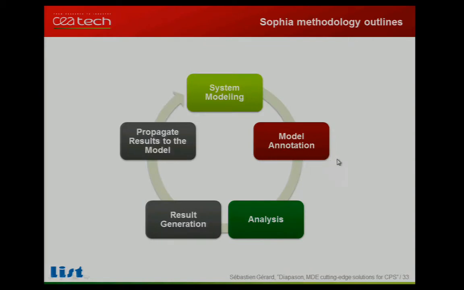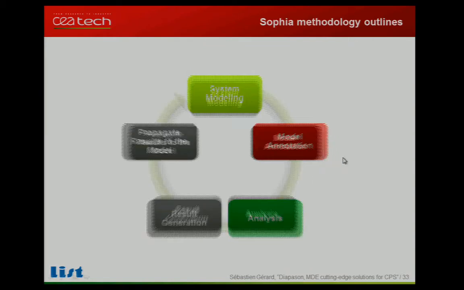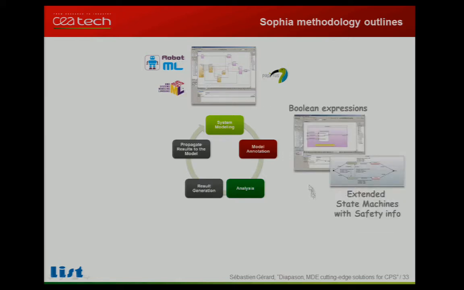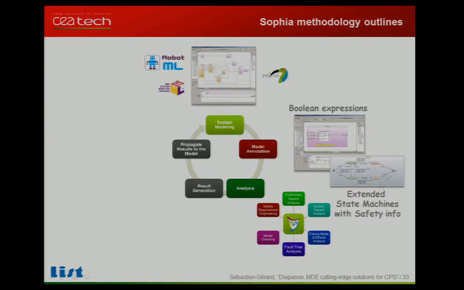The methodology of SOFIA is based on 5 steps. The modeling of the system: for that purpose we use Papyrus, with either SysML or RobotML, which is an extension of SysML for robotic systems. Then we offer the possibility to express safety concerns, either using Boolean expressions in the composite structure to specify the faults that are possible in the system, or using an extension of state machines with additional safety information.